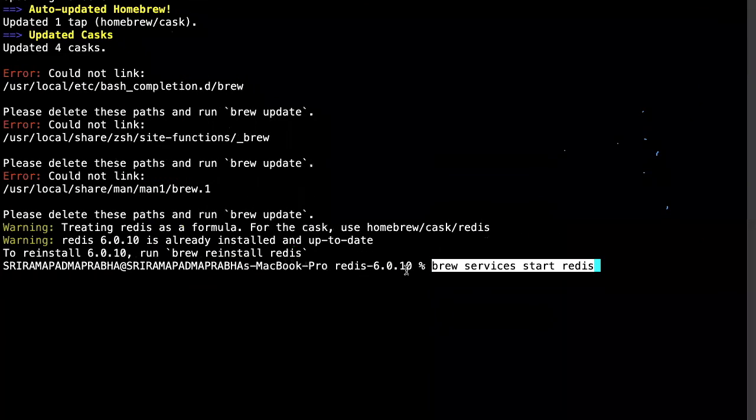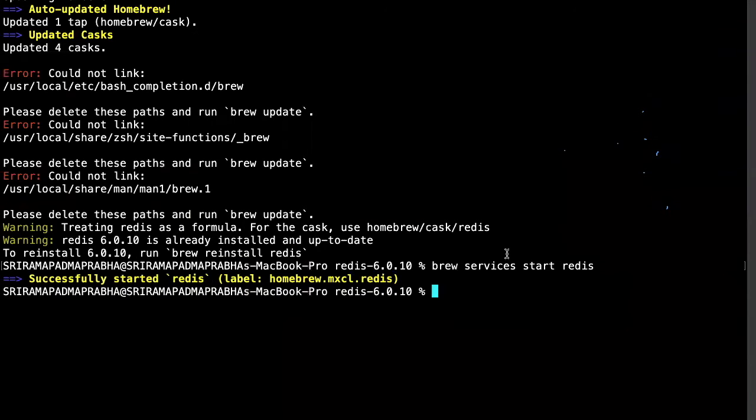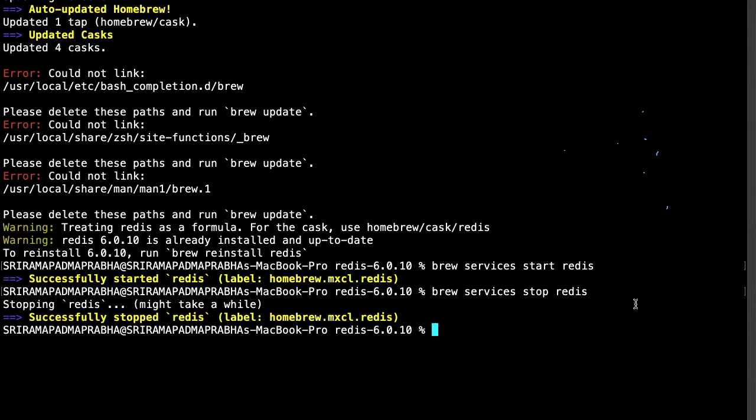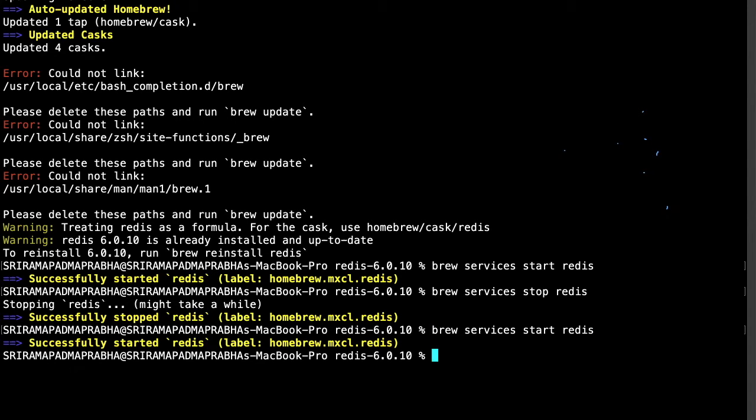So what I'm going to do is enter this brew services start redis. Just enter. Okay, the service will get started. So it started successfully. If you want to stop the service, we can use the command very easily here: brew services stop redis, and this will get stopped. And again, if you want to start again, use start redis.